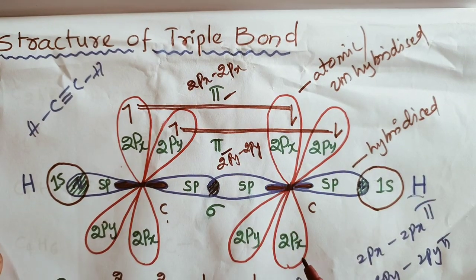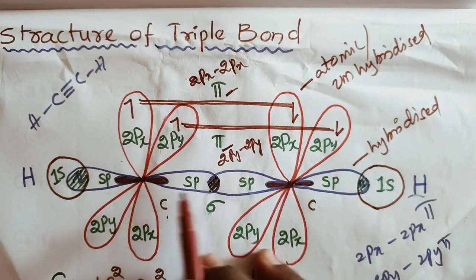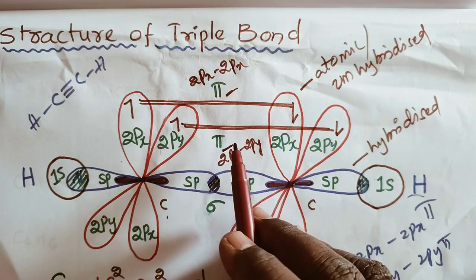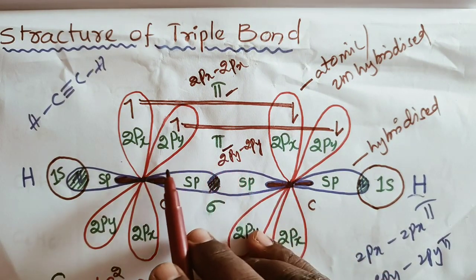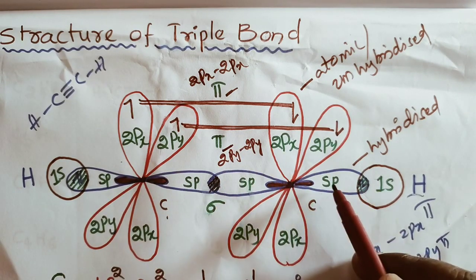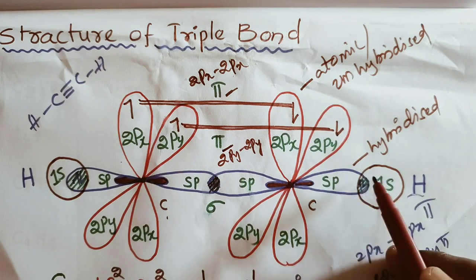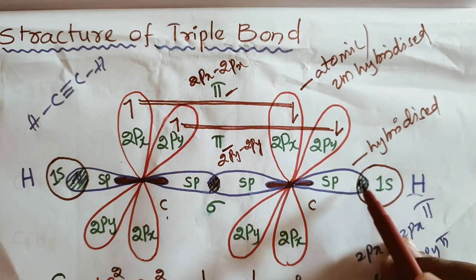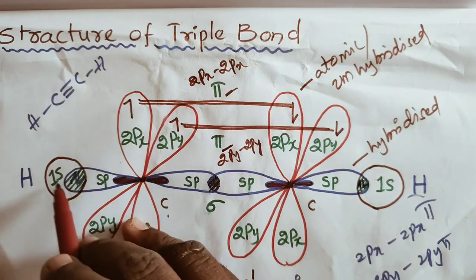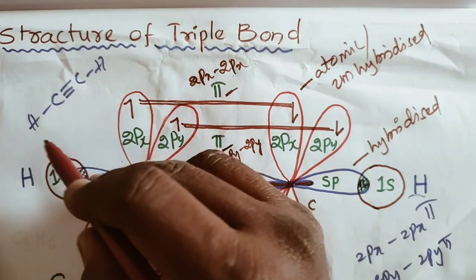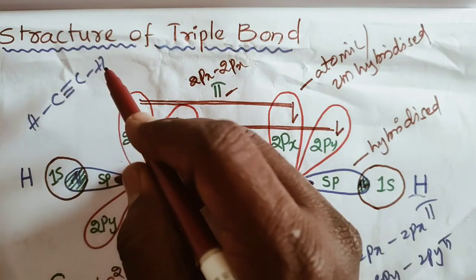We conclude that between the two carbons, one sigma and two pi bonds are present. This is a C triple bond C, which we call an alkyne. The remaining sp orbital overlaps with the 1s of hydrogen. So finally this structure is HC triple bond CH.